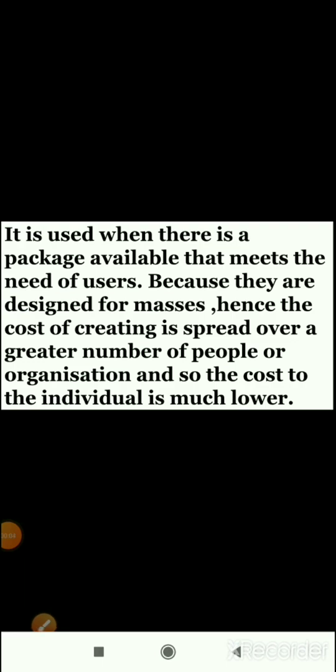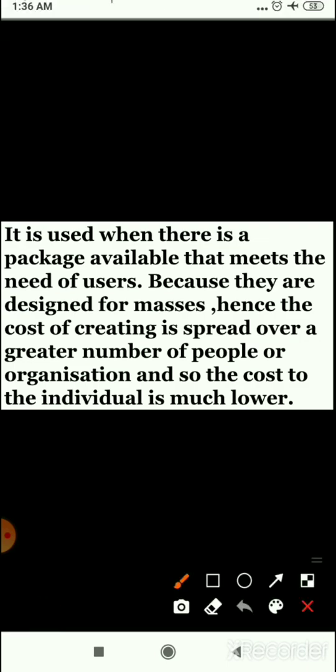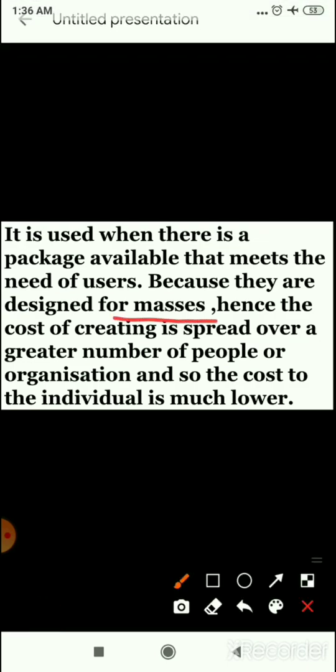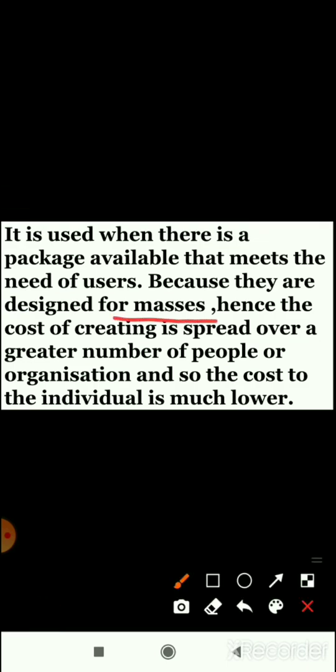It is used when there is a package available that meets the needs of users, because these are designed for masses, meaning a large number of people. Hence, the cost of creating is spread over a greater number of people or organizations, and so the cost for an individual is much lower.